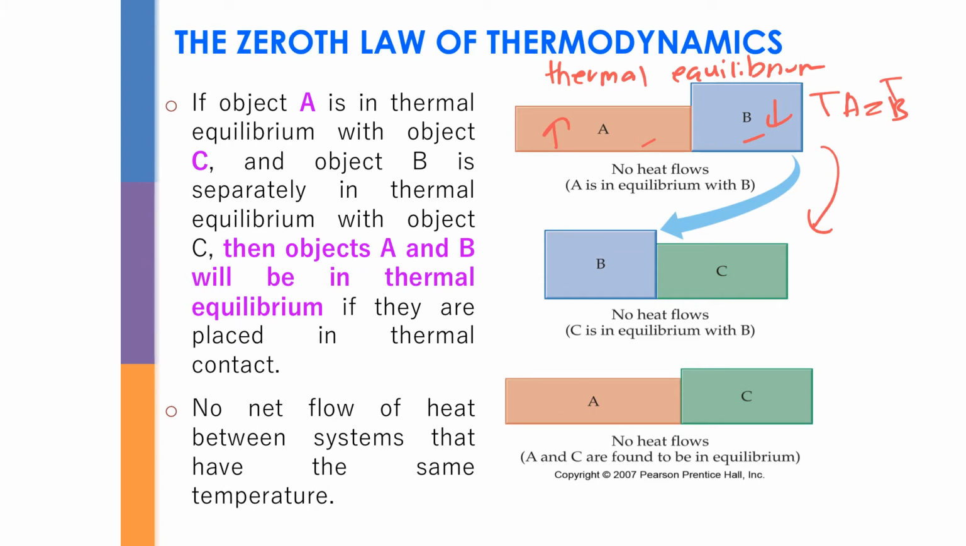Okay, so the heat transfer is going to stop once the temperature is basically the same. But if, for example, object A and C still have a difference in temperature, the heat is going to keep transferring until you reach the thermal equilibrium. That's what we call the Zeroth law of thermodynamics.